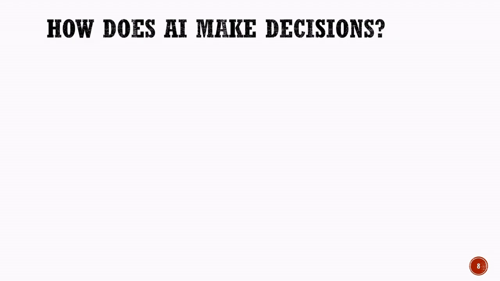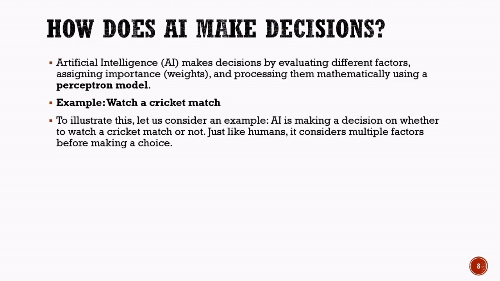How does artificial intelligence make decisions? Now that we understand how neural networks are structured, let us learn how artificial intelligence actually makes decisions. Artificial intelligence does not make decisions randomly. Instead, it evaluates different factors, assigns a level of importance to each factor, and then processes them mathematically to arrive at a conclusion. To do this, artificial intelligence often uses a simple decision-making model called a perceptron model.